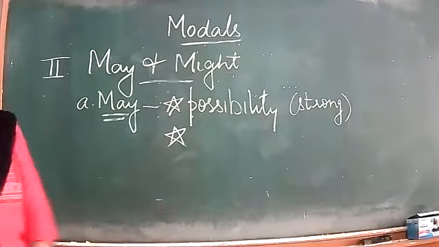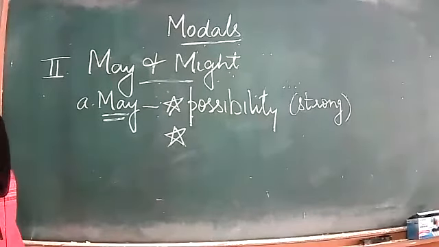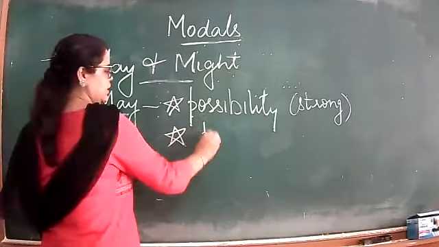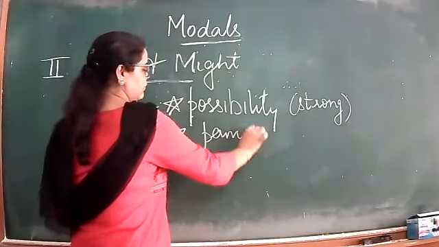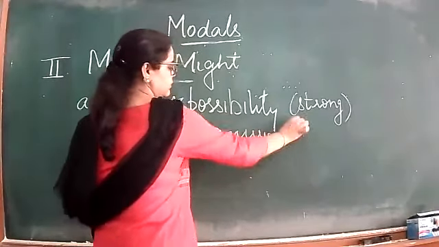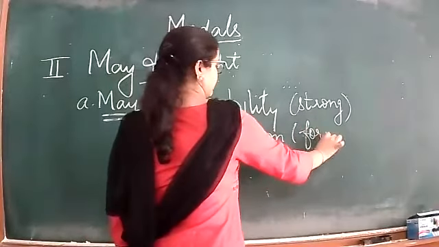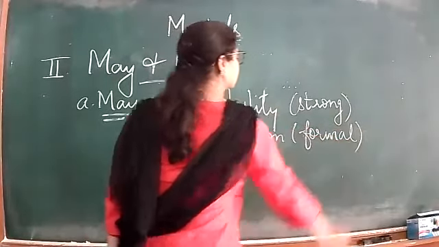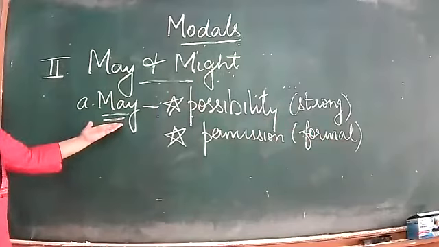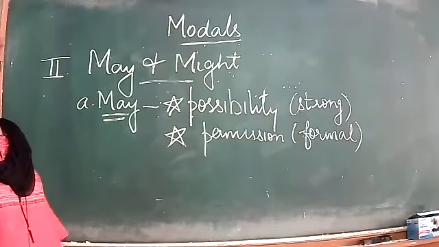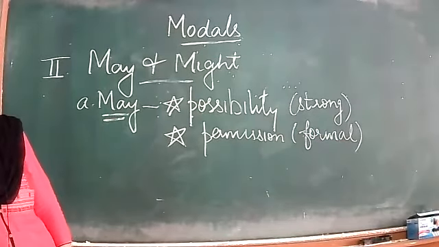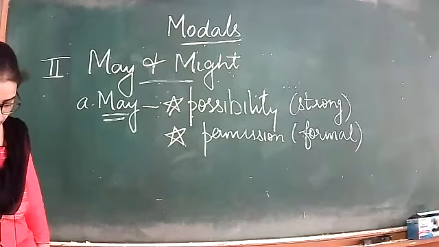Now the next one is ask for permission. Again, in this you can ask for permission. That's again a formal one. This is the word that I think you use maximum number of times in class also. May.